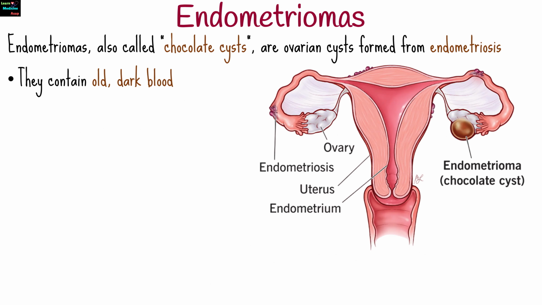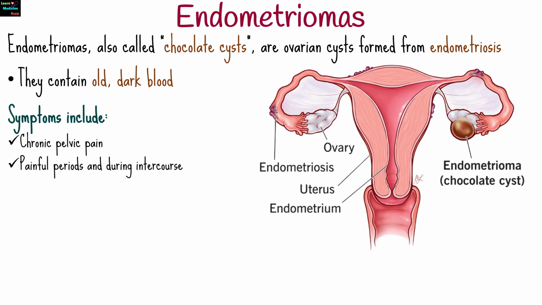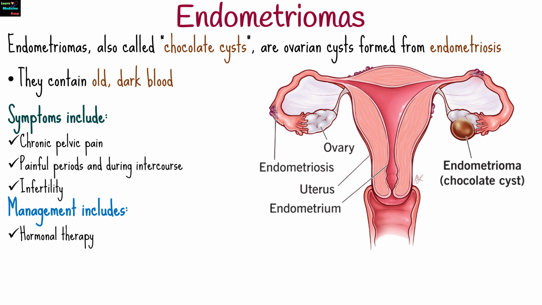Endometriomas, also called chocolate cysts, are ovarian cysts formed from endometriosis. They contain old, dark blood. Symptoms include chronic pelvic pain, painful periods, pain during intercourse, and sometimes infertility. Management includes hormonal therapy or surgical removal if the cyst is large or symptomatic.